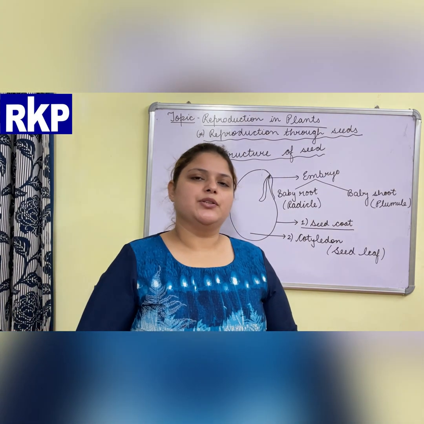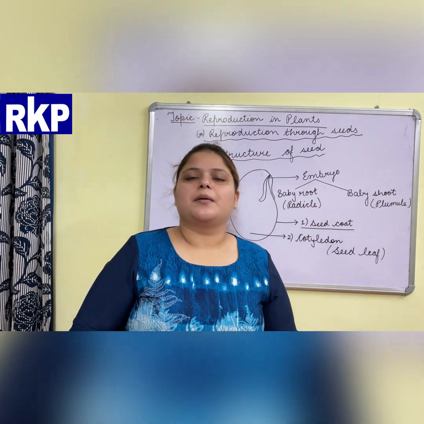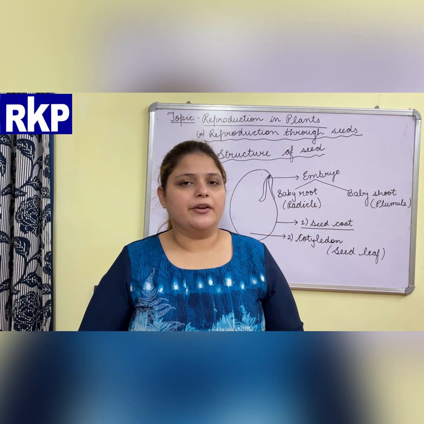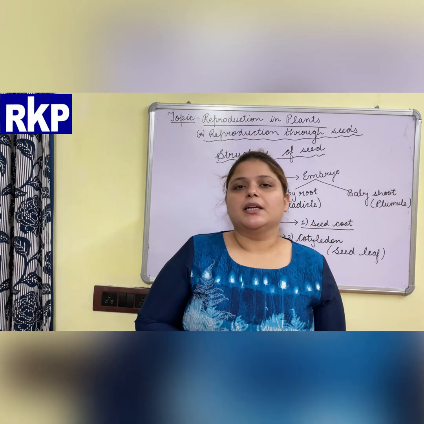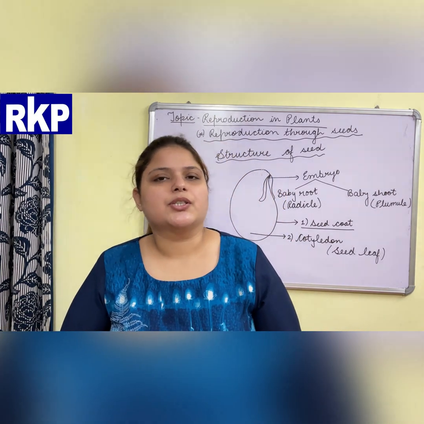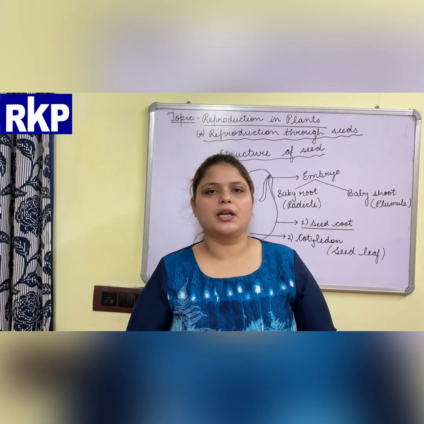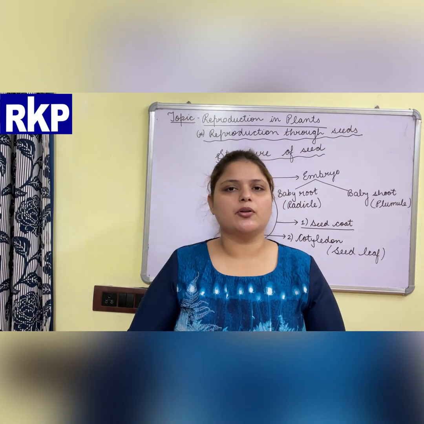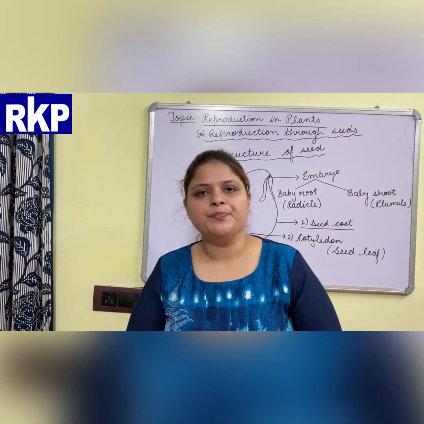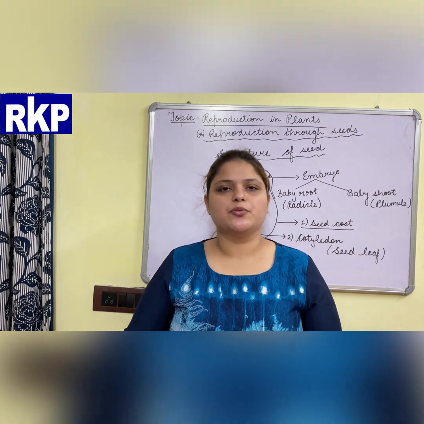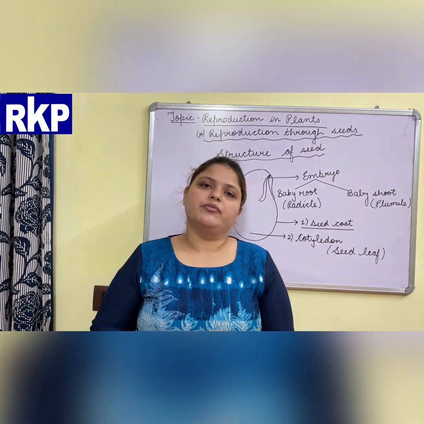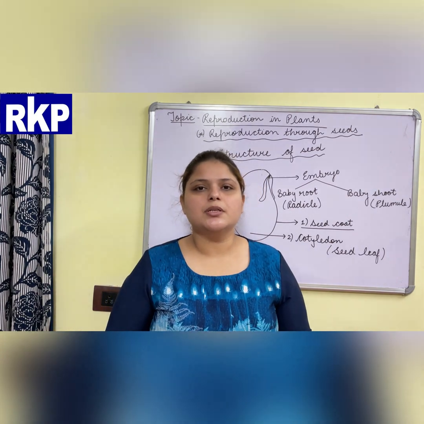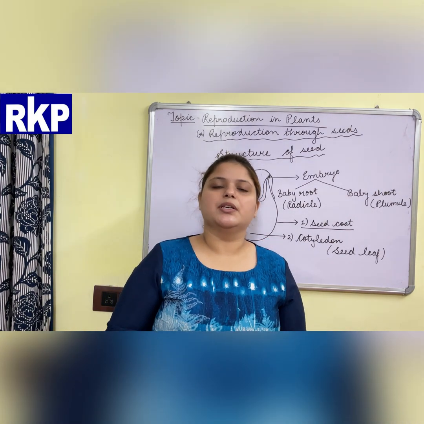In the previous video, you started chapter number 1, plant life, meaning how the plant is grown. The main concept of this chapter is reproduction in plants. Reproduction, I have told you already, means re plus production. Re means again, production means to produce. So to produce a new individual of the same kind